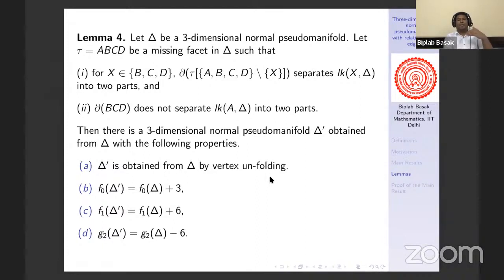That means the vertices of delta dash will be 3 more and the edges of delta dash will be 6 more, but G2 will be reduced by 6.